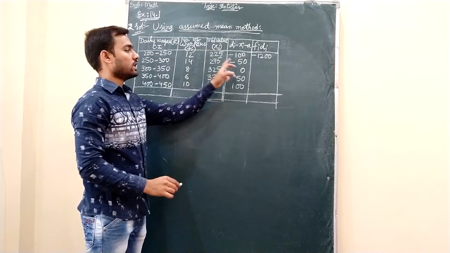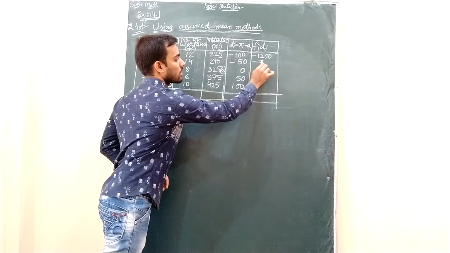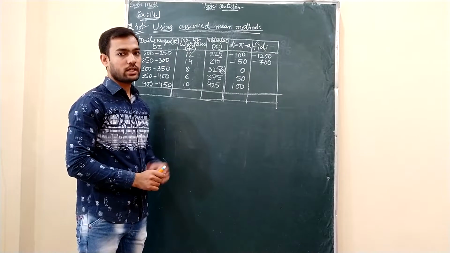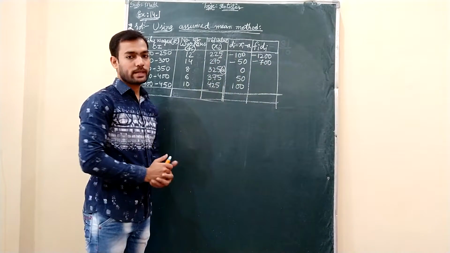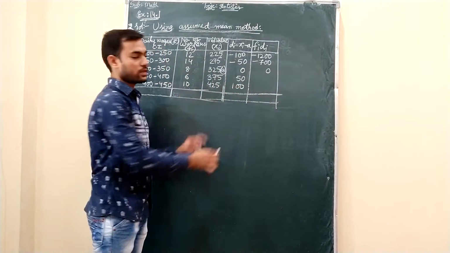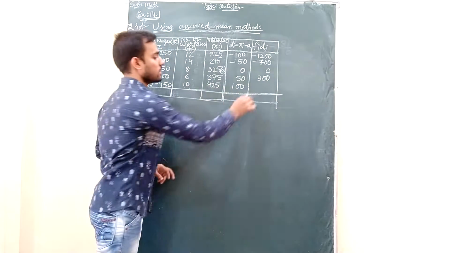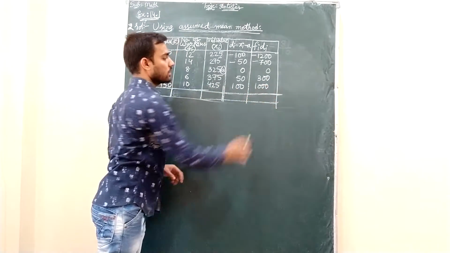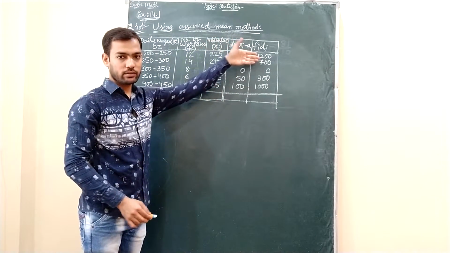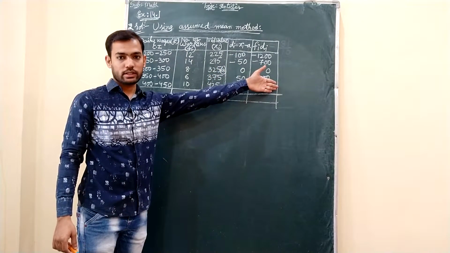Next, 14 into minus 50 gives you minus 700, because 14 5s are 70, this one 0, so minus 700. 8 zeros are 0. 6 into 50 is 300, and at last 10 into 100 is 1000. Here, remember that before assuming you will get negative values, and after assuming whatever numbers are there, for that you will get the positive values.